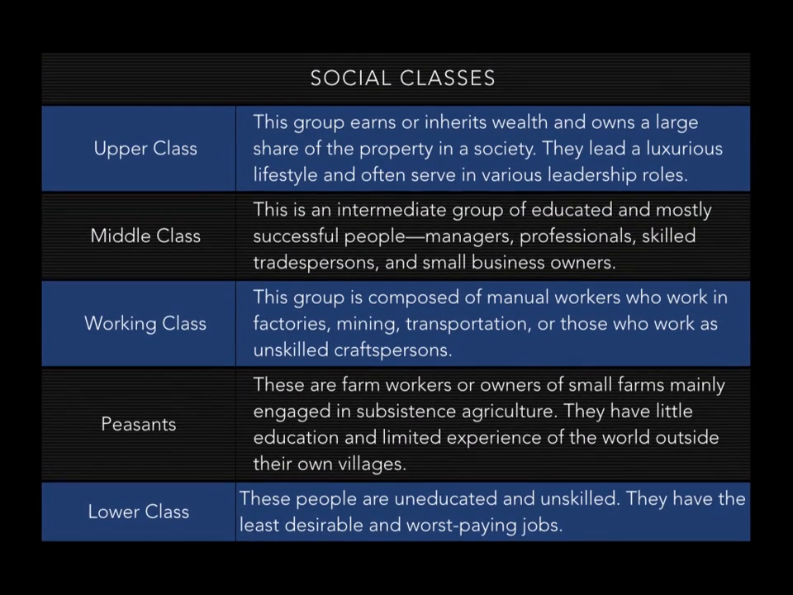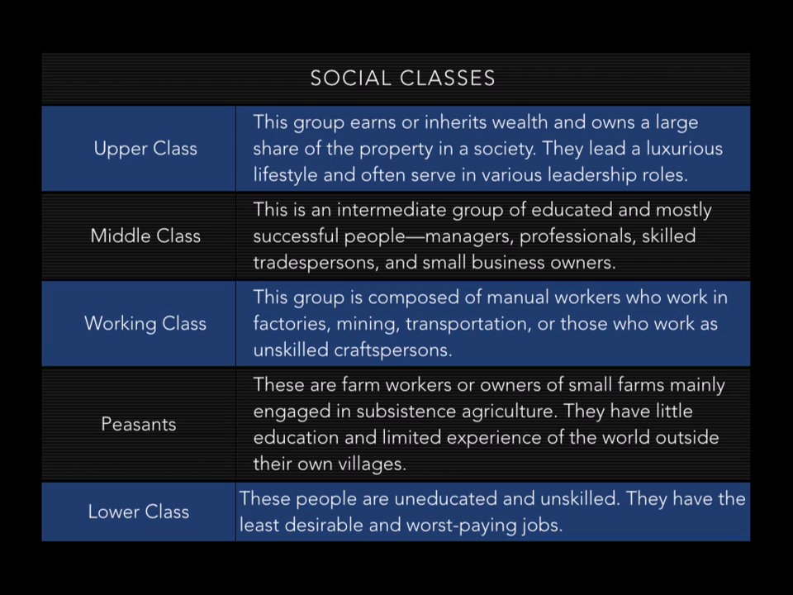First, at the top, you always have the upper class, and this is the group that either earns their wealth through working hard or they inherit it from their families. They own a large share of the property in the society. They have a luxurious lifestyle, and they often serve in various government or leadership roles. Beneath them is the middle class, an intermediate group of educated and mostly successful people. These will be like your managers and professionals, teachers, tradespersons, small business owners.